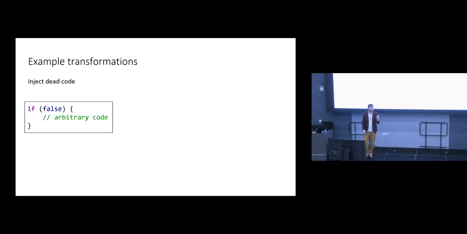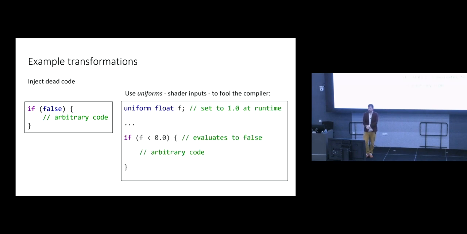But we would be fools to always inject such obviously optimizable code into these shaders. So instead we can play tricks, like we can equip the shader with a uniform. This is a constant that is passed in at runtime to the shader. A uniform called f, and then we can say, if f is less than 0, then do this arbitrary code. And the compiler will have no idea what f is going to be at runtime, but when we actually run the shader, we can always pass in the value 1 for the uniform.